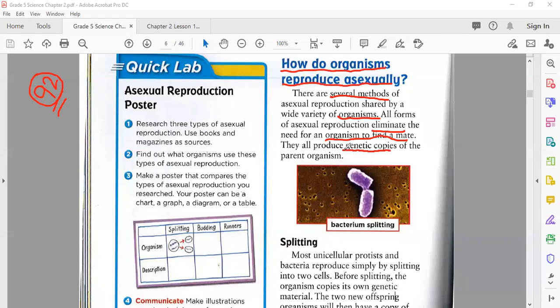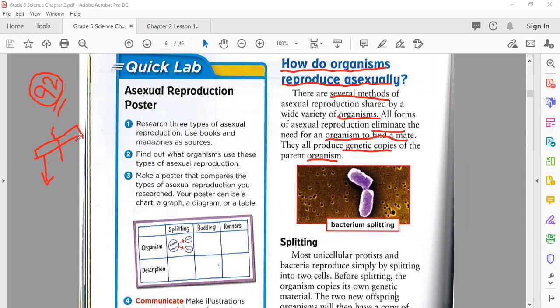What does genetic copies mean? Just like a photocopy, or a Xerox of the parent organism. For example, if you have one bacteria here like this, after asexual reproduction it will split into two. Splitting means divide.